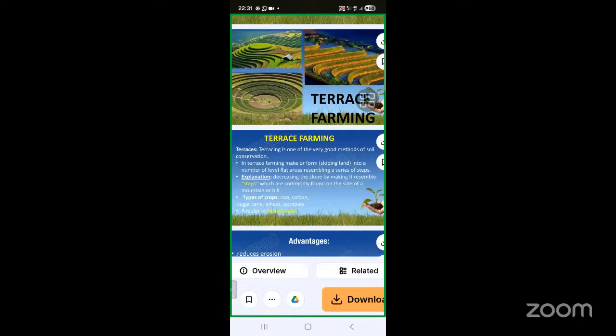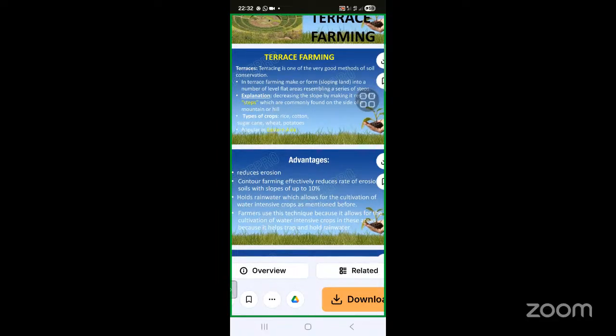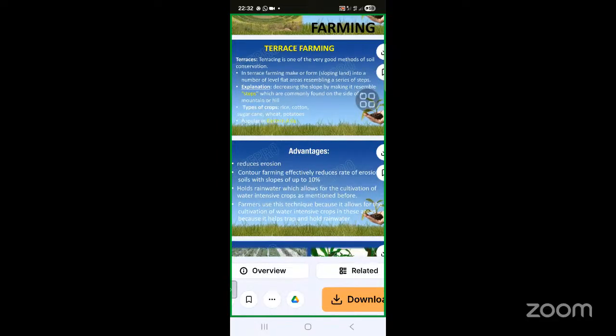And there are various advantages. Contour farming effectively reduces erosion of soils on slopes of 10%, and it holds the rainwater, which allows for the cultivation of water-intensive crops. The farmers also benefit from this technique. These areas trap the water and store it, and that's why the hill area stays cool, and it also gives us natural sustainability.